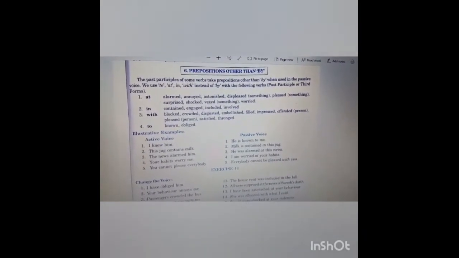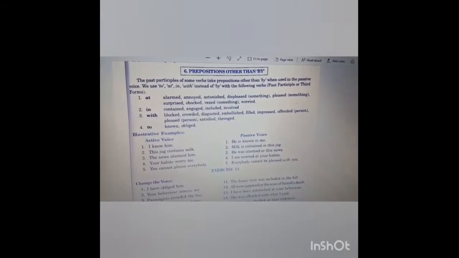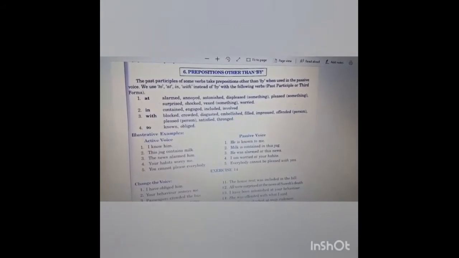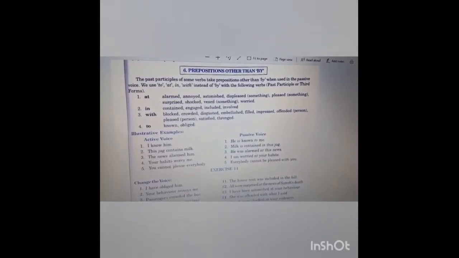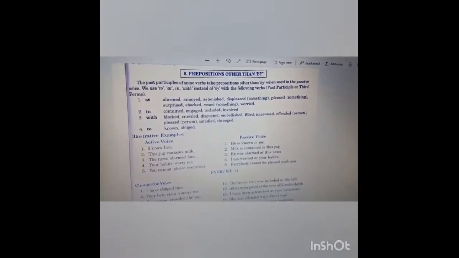Preposition other than by. The past participle of some verbs takes a preposition other than by. When used in the passive voice, we use to, at, in, with instead of by with the following verbs. Past participle, or third form. जो past participle होता है कुछ verb की वो preposition लेते हैं other than by के अलावा. When used in passive voice, we use to, at, in, with instead of by with the following verbs.